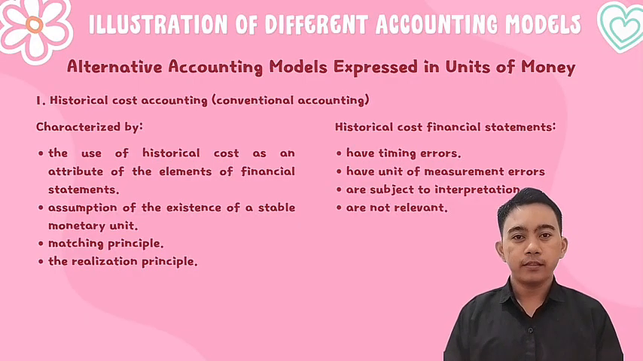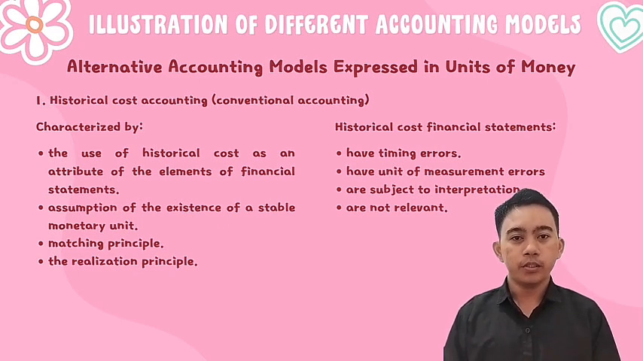Next is the presentation of material on illustration of different accounting models. The first is alternative accounting model expressed in unit of money. It basically describes a different approach in recording and presenting financial information of an entity. The first model that is most commonly used is historical cost accounting, also known as conventional accounting.